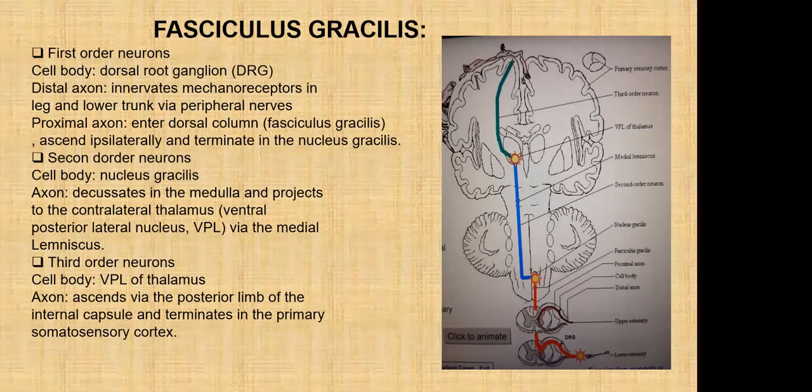Second order neuron. The cell body is in the nucleus gracilis. The axon decussates in the medulla and projects to the contralateral thalamus. Third order neuron. The cell body is in the VPL of the thalamus. The axon ascends via the posterior limb of the internal capsule and terminates in the primary somatosensory cortex.